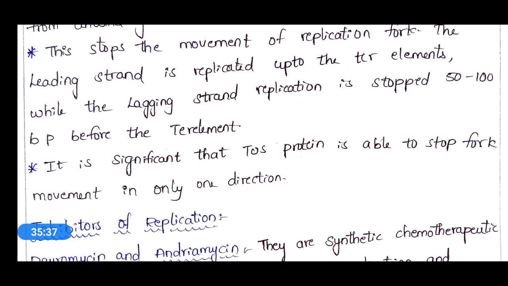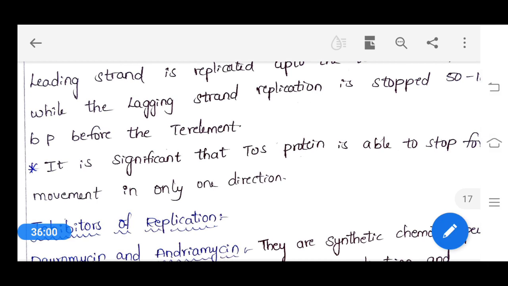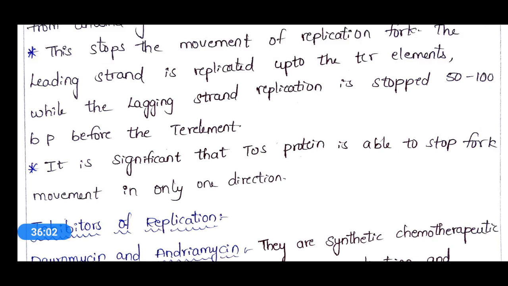In termination, TER elements are present on the DNA, and the leading strand will stop its replication at the TER element, and the lagging strand will stop its replication 50 to 100 base pairs before this TER element. And here termination is achieved by attachment of TUS proteins on this TER element.